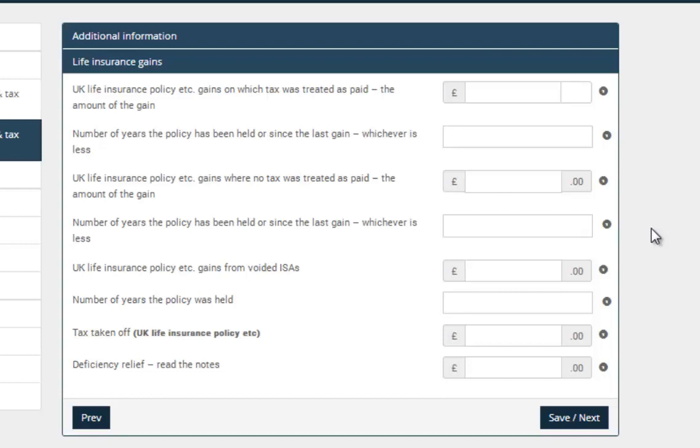If you made a gain on voided ISAs, i.e. invalid subscription, then enter the relevant details in the required boxes. Deficiency relief may be due if your life insurance policy or annuity came to an end during the tax year.